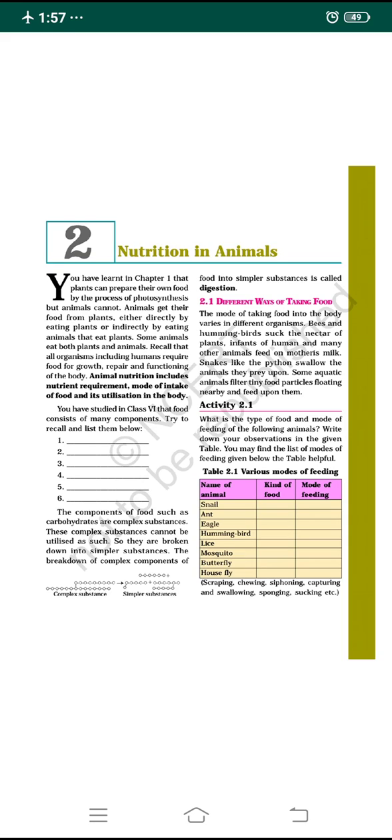First let us understand the definition of nutrition. Before that, we must understand the definition of digestion. A question can be asked on that. What is digestion? The breakdown of complex food materials or components into simpler substances is called digestion.